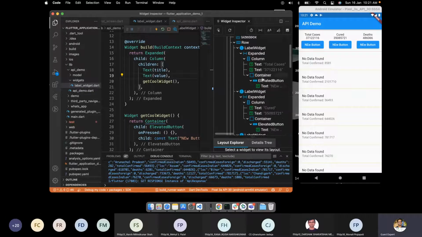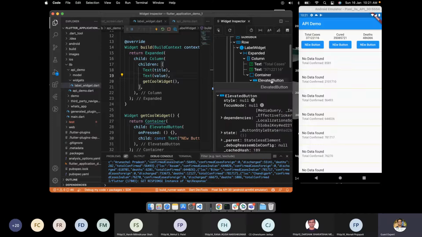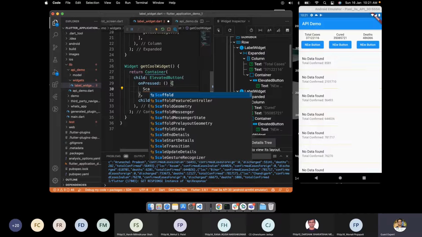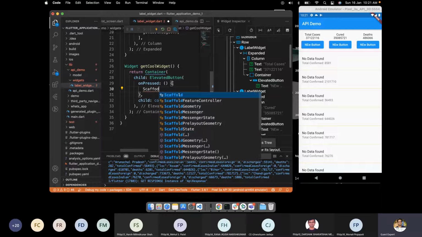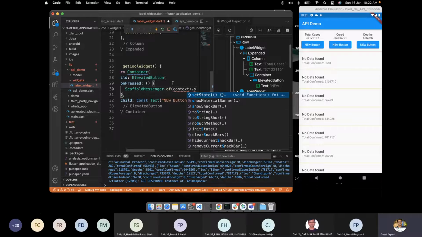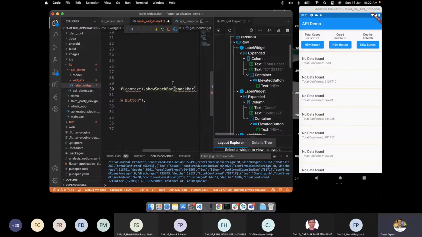But now if I need a context here, on click of the button, I want to show something. Here I want to show a SnackBar: ScaffoldMessenger.of, showSnackBar, content as a widget, Text, "Button pressed," and here is the const.